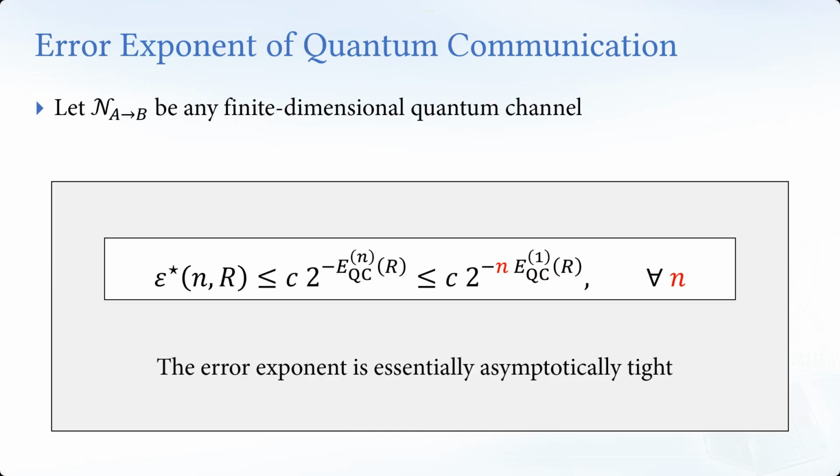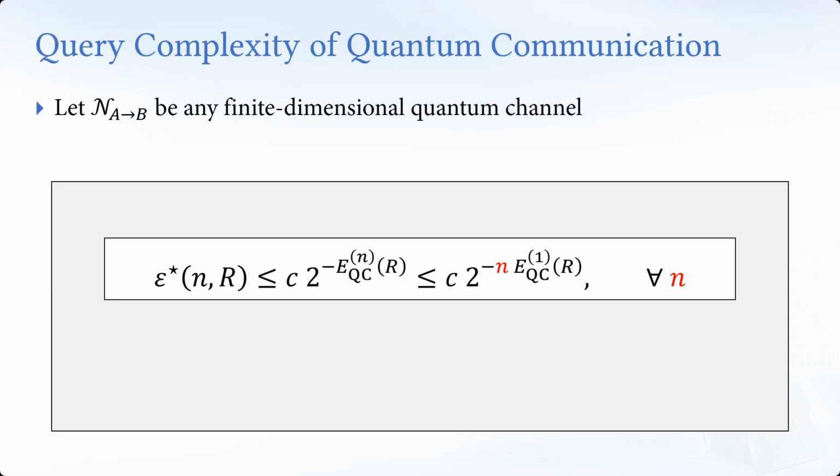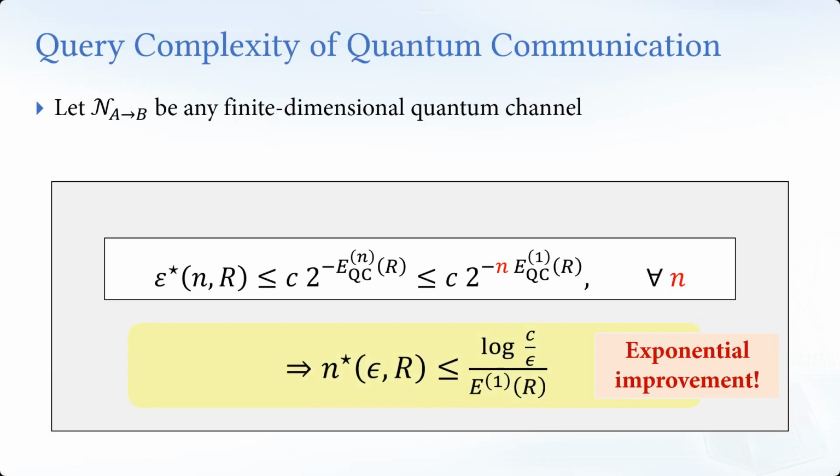And by using this code, which is also a random code construction, the error decays exponentially fast. This result tells us that we can answer the query complexity bounds. So this n star, the minimum query complexity, is no larger than this quantity. This error exponent can be computed, but most importantly, the dependence on epsilon is only logarithmic. So this gives an exponential improvement compared to the previous result, improved from 1 over epsilon squared to logarithmic in epsilon.